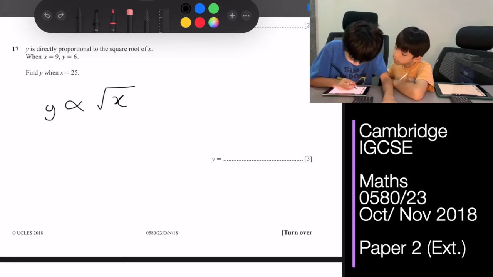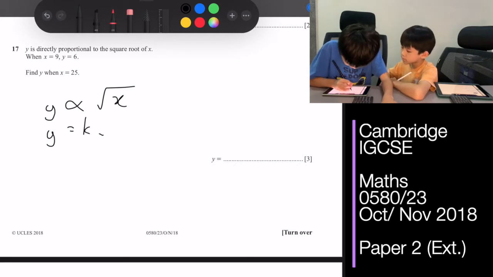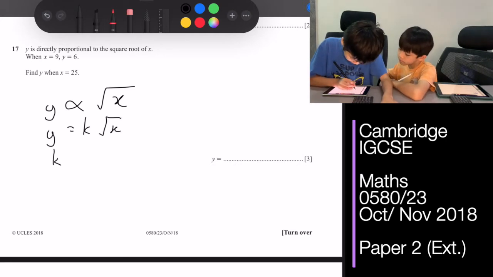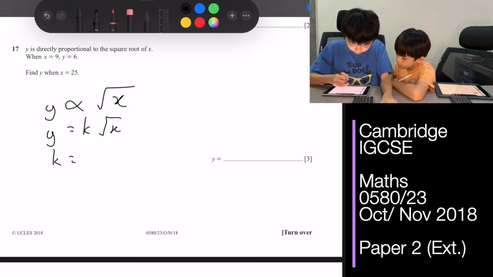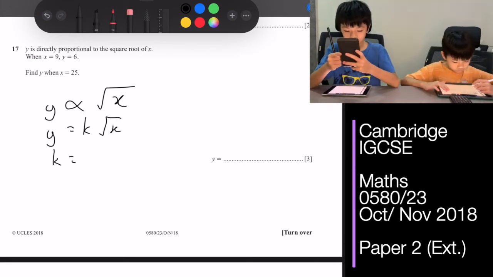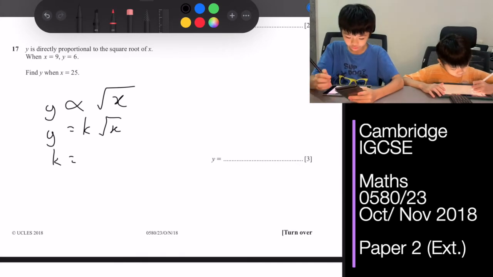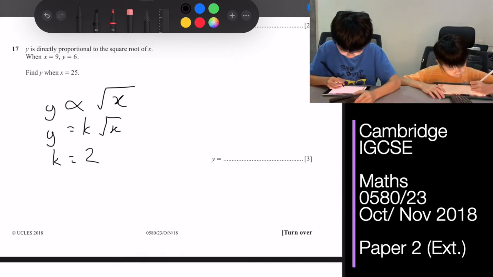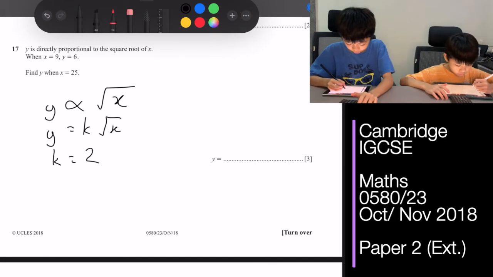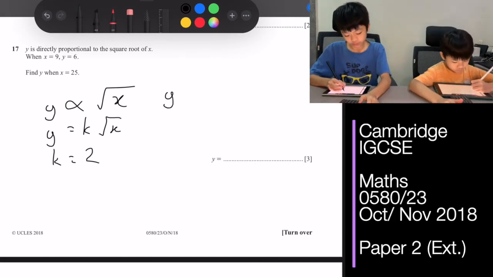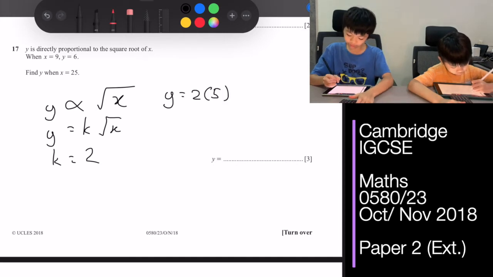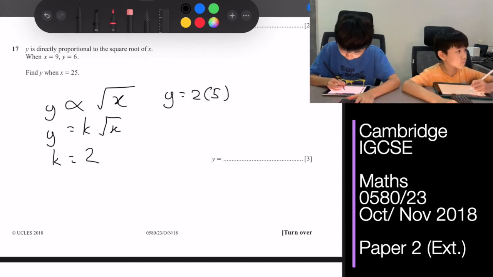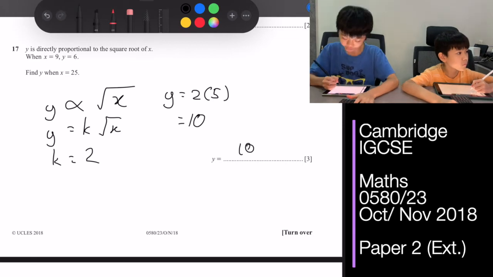So y equals k root x, then k equals, if x is 9 and y is 6, 6 divided by 3, which is 2. Then find y when x is 25. y equals 2 times root 25, because root 25 is 5, which is 10. So y equals 10.